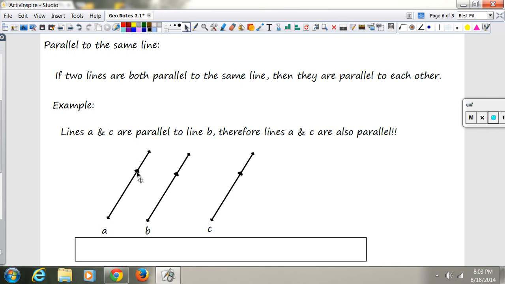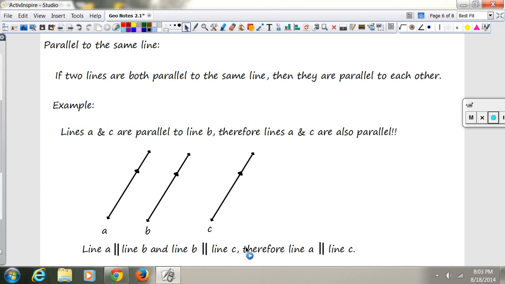So if you see A is parallel to B and C is also parallel to B, then those two lines have to be parallel to each other. If B is parallel to A and C is also parallel to A, then B and C would have to be parallel to each other. So line A is parallel to line B. Line B is parallel to line C. Since B is common, then A has to be parallel to C. Those two have to be parallel to each other. Again, pause it so you can write that down, and then I'll move on to keep the video a little shorter.